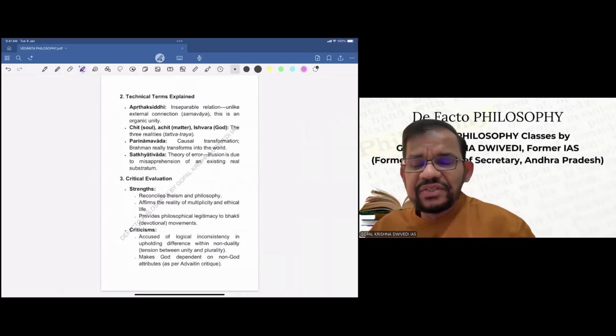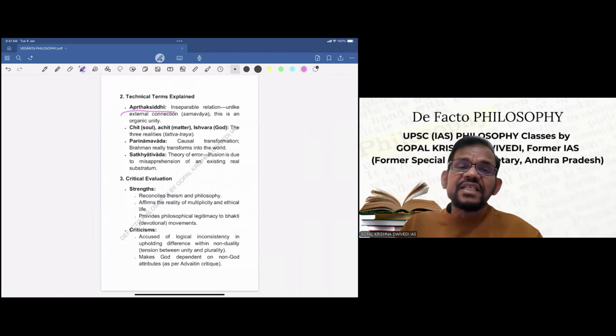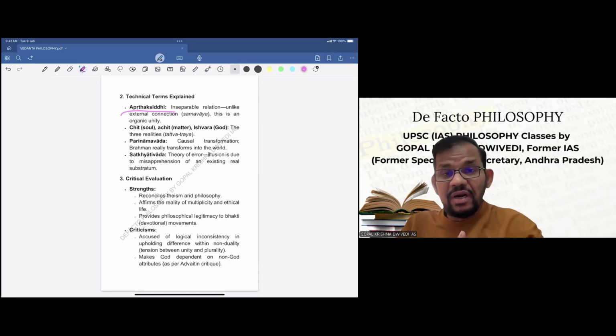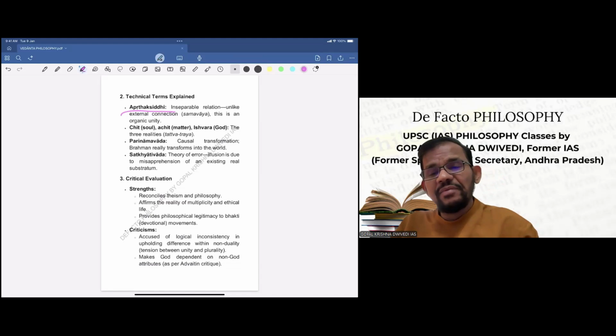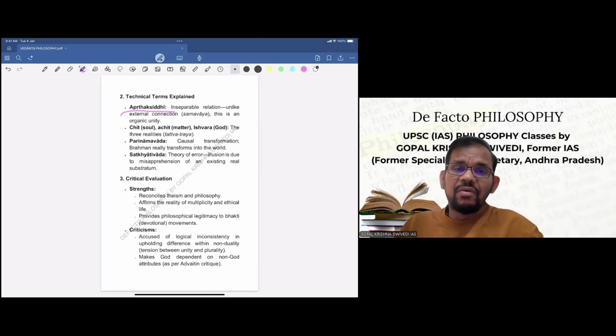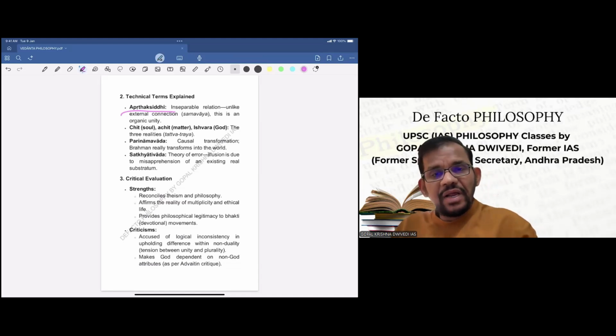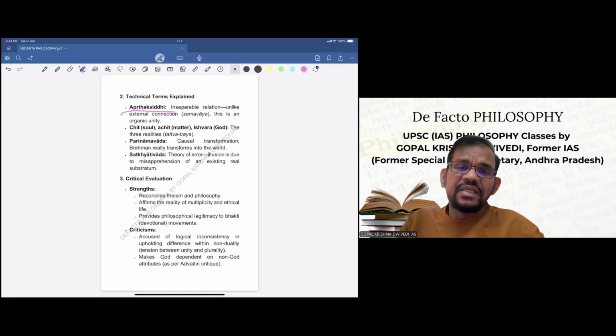First is Apratak Siddhi. Apratak Siddhi is inseparable relation between individual and Brahma. Unlike external connection, that is Samvaya, as you might have studied, Samvaya is one connection between one individual to other individual, or one quality to one body. But here, Apratak Siddhi is inseparable relation, and it's internal kind of relation. So this is an organic unity between individual and Brahma.